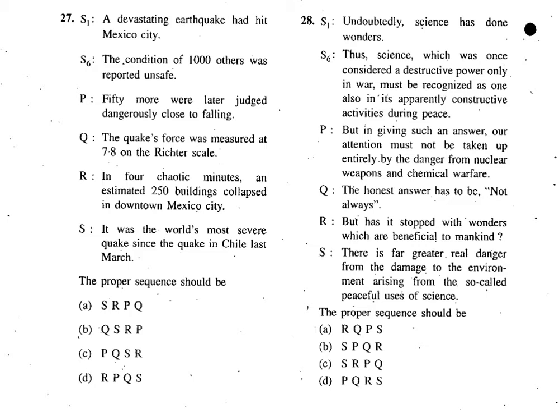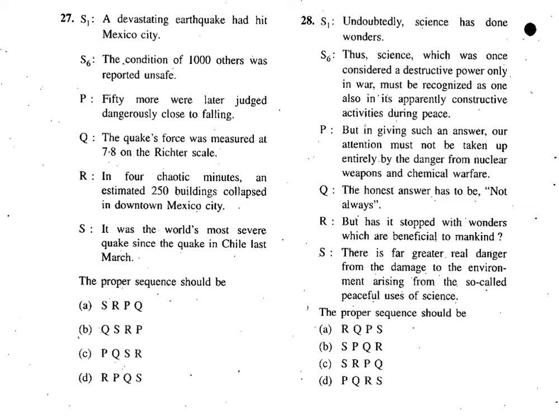R: 50 more were later judged dangerously close to falling. Q: The quake's force was measured at 7.8 on the Richter scale. In 4 chaotic minutes, an estimated 250 buildings collapsed in downtown Mexico City. And S: it was the world's most severe quake since the quake in Chile last month.